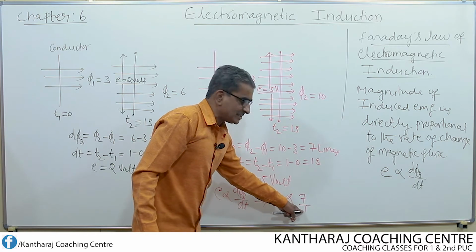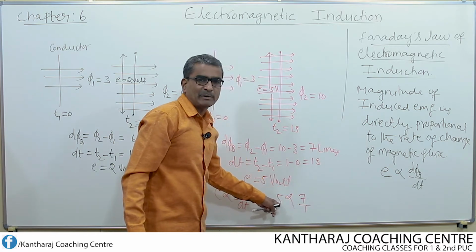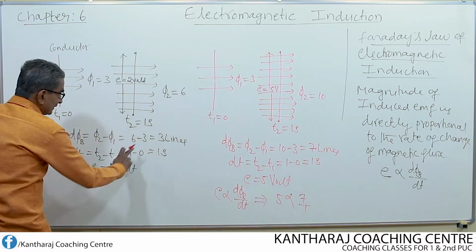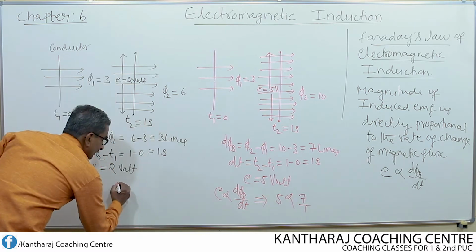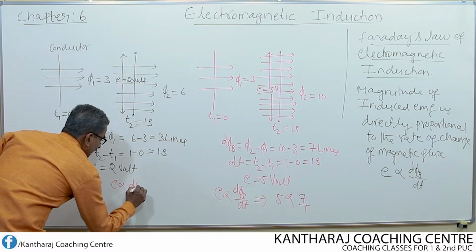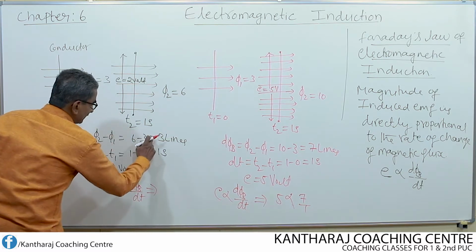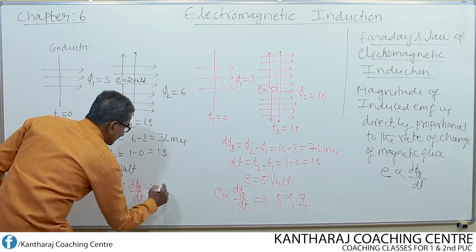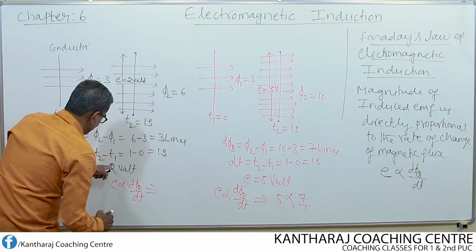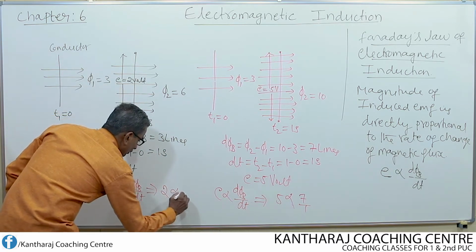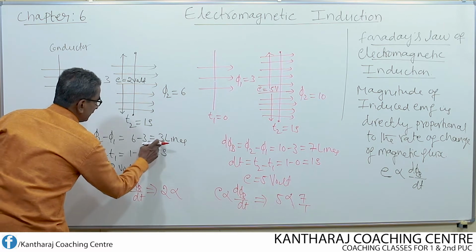7 lines get changed in 1 second, inducing an EMF of 5 volt. Here, how many lines? E is proportional to d phi B by dt. How many lines of force are changing here? What is the EMF induced? EMF induced is 2 volt. 2 is proportional to d phi B by dt. What is d phi B by dt?